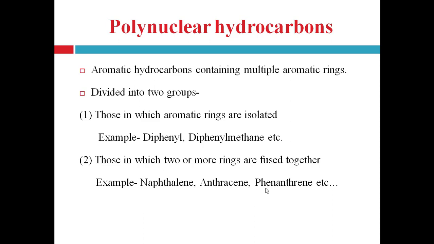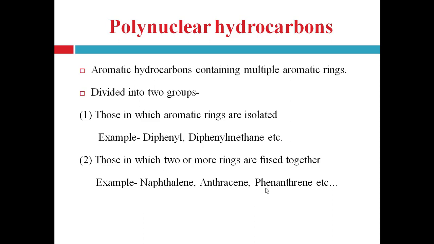The polynuclear hydrocarbons again can be divided into two groups. First one, those in which aromatic rings are isolated. That means the rings are not directly fused, they are isolated. For example, diphenyl, diphenyl methane, etc. In diphenyl, one carbon atom from each phenyl ring is attached to the other. In diphenyl methane, two phenyl rings are attached to each other through one carbon.